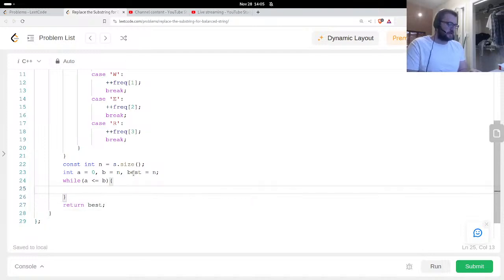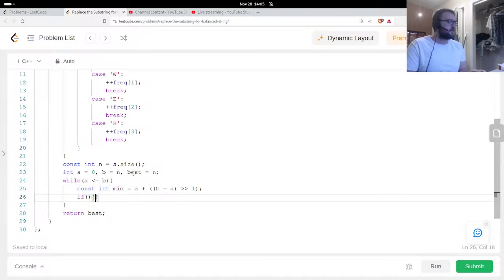I'm going to run a routine. The midpoint is a plus b minus a, shifted by 1. And I'm going to say there's going to be a check. If that check succeeds, then that means we can say best is equal to mid, right?